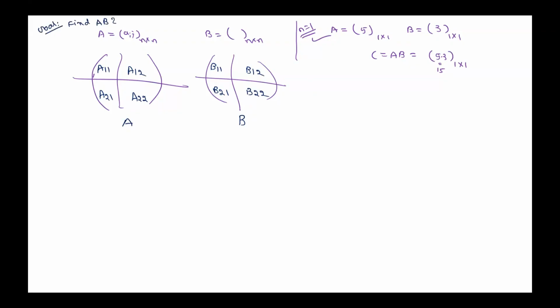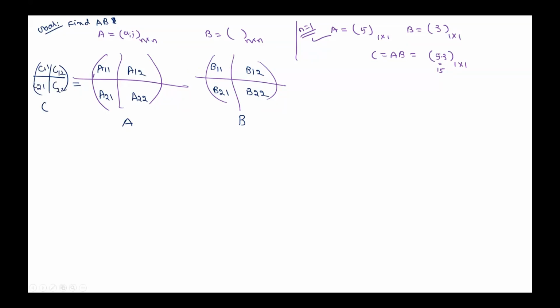That is our goal. Now what is C? This C also we can divide into 4 parts. This is the C matrix. This we call C11. C11 is made from A11, B11. These are again matrices.